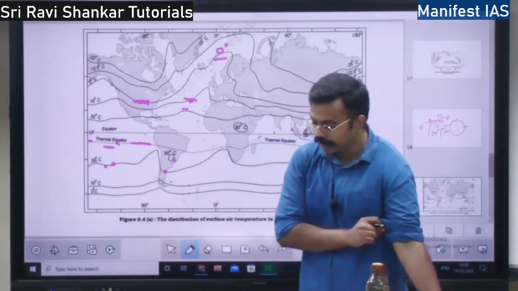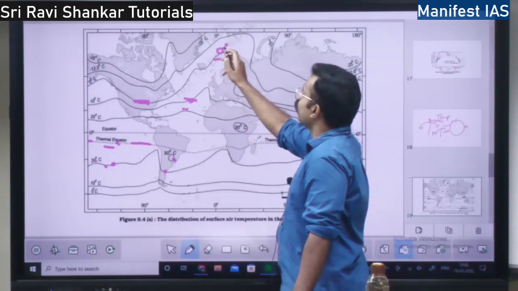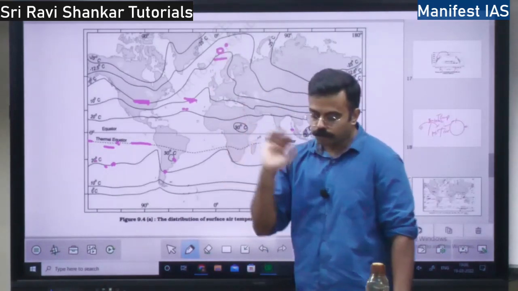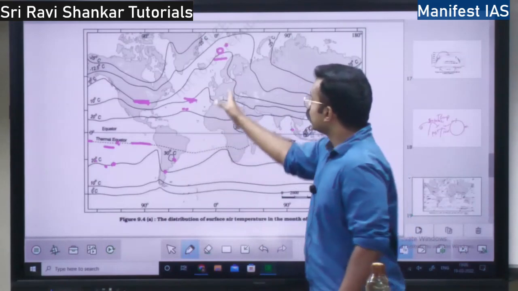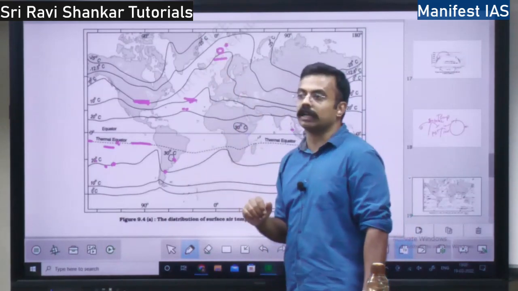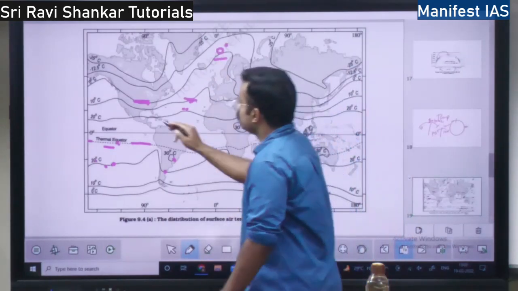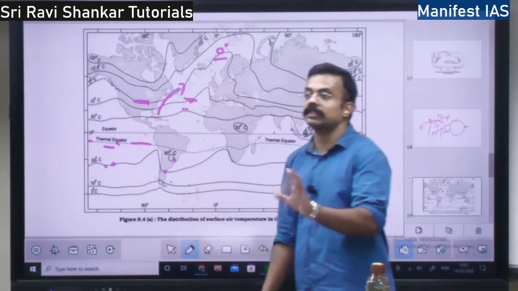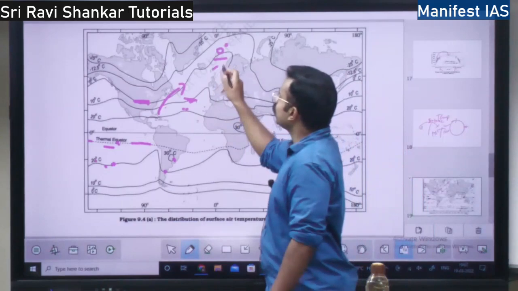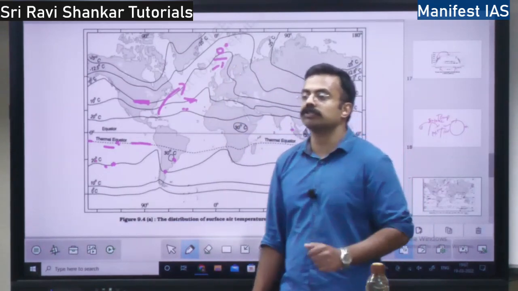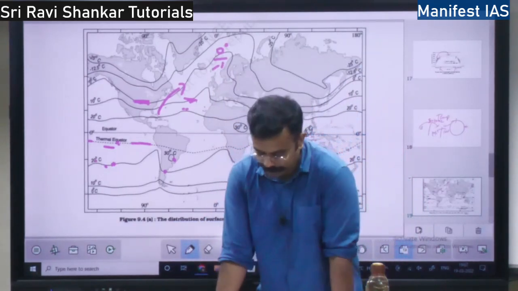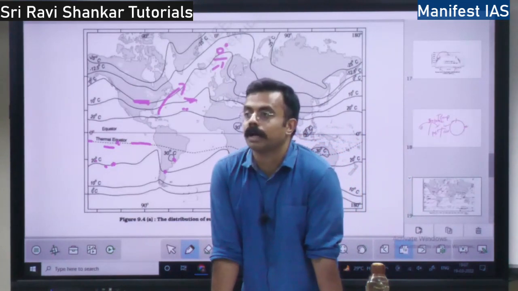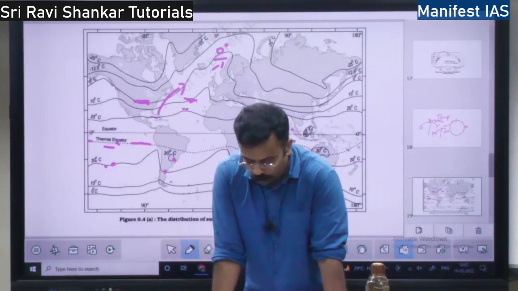Then you have the Atlantic. See, why is the ocean warmer? There is one more reason. Here the ocean currents are warm in the Atlantic Ocean. See, this is the Gulf of Mexico. A current goes from here, that is a warm current. Then here there is the North Atlantic Drift, that is also warmer. Because of all these reasons, the Atlantic region will be warmer.